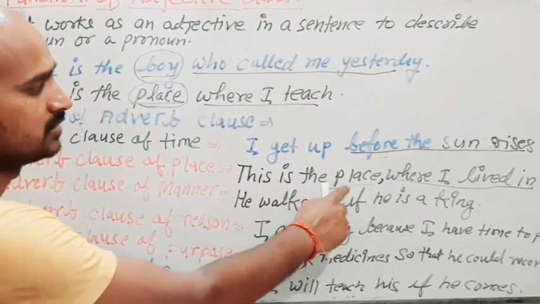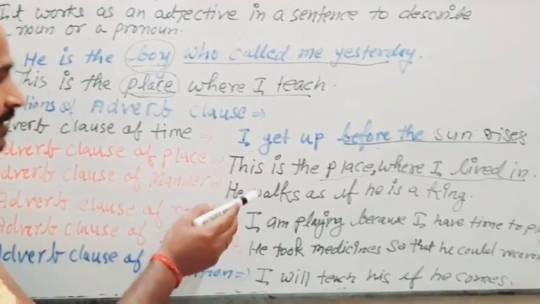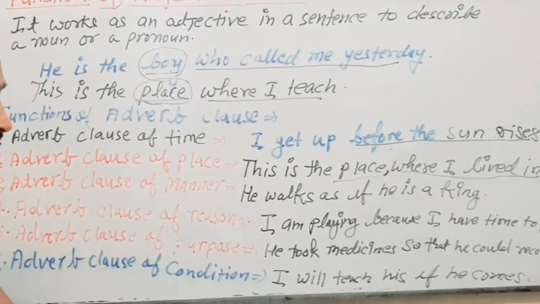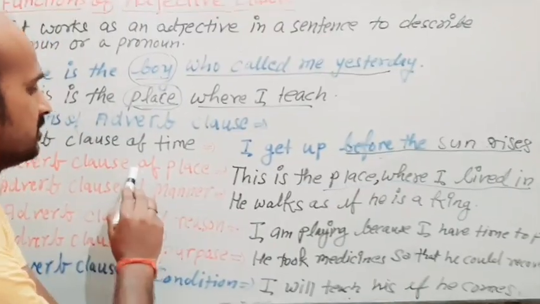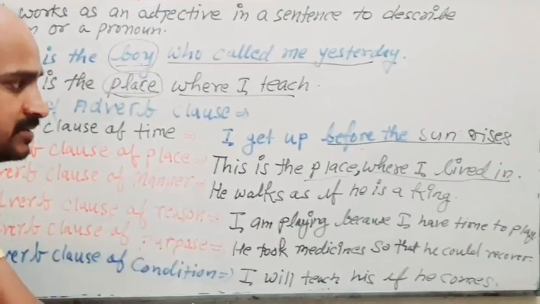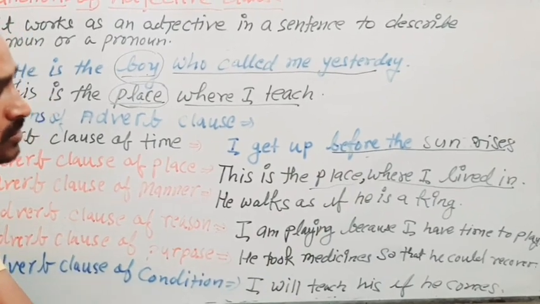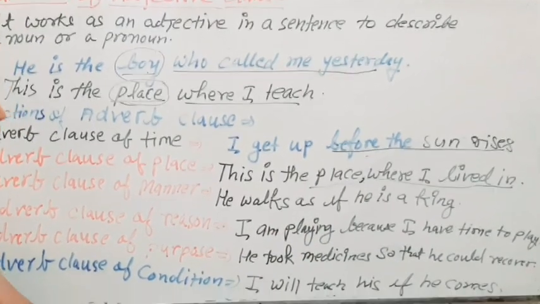This is the house where I lived in. So what is the difference between a noun clause and an adverb clause of place? Whenever we put a comma here, it becomes an adverb clause of place. But if there is no comma, it is a noun clause working as an adjective.